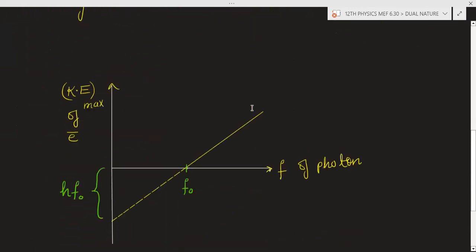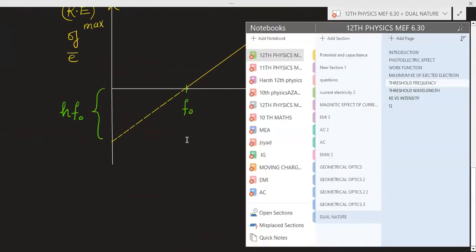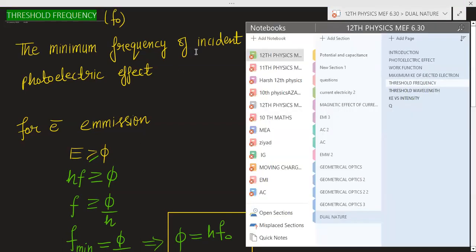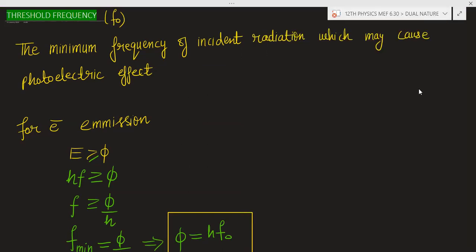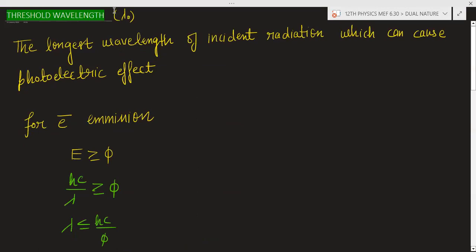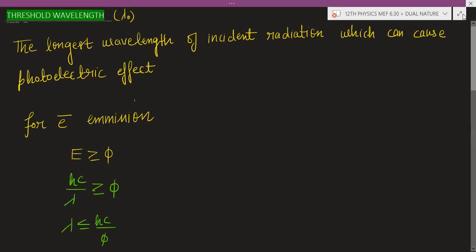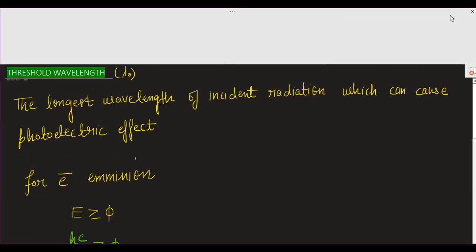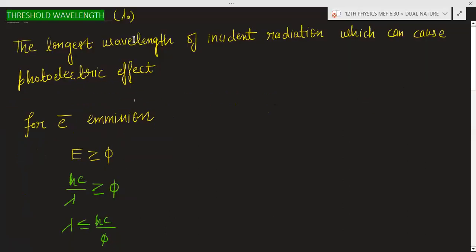Now we will have the threshold wavelength. What is threshold frequency? The minimum frequency of incident radiation which may cause the photoelectric effect. Threshold wavelength is the maximum wavelength of incident radiation which may cause the photoelectric effect, or the longest wavelength for which there will be the photoelectric effect. This threshold wavelength is represented by lambda naught.